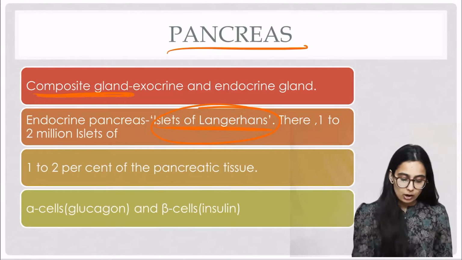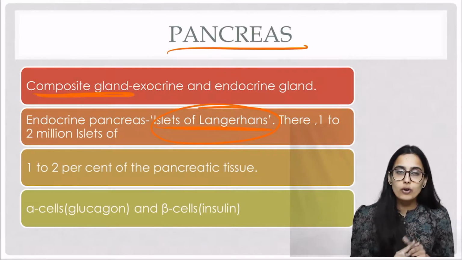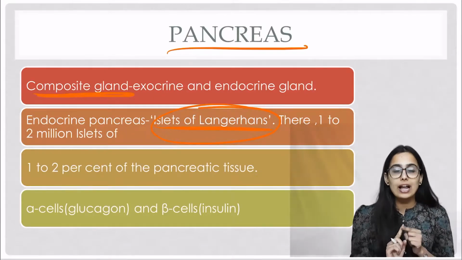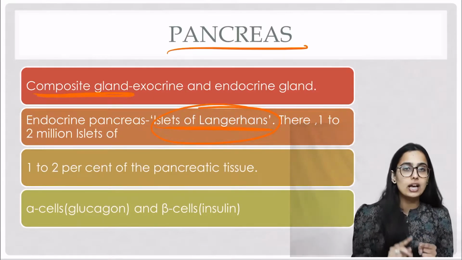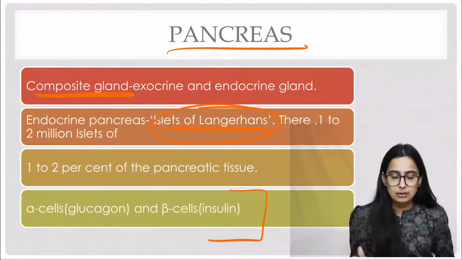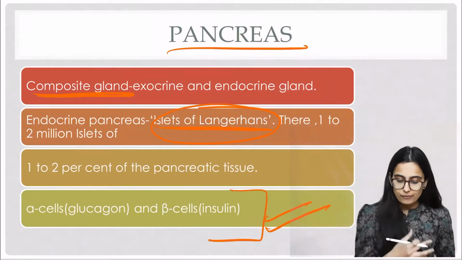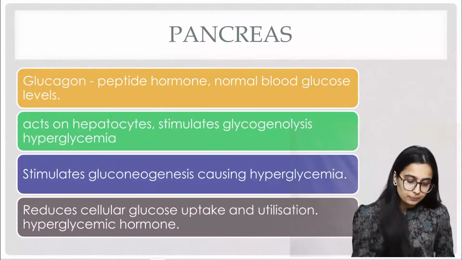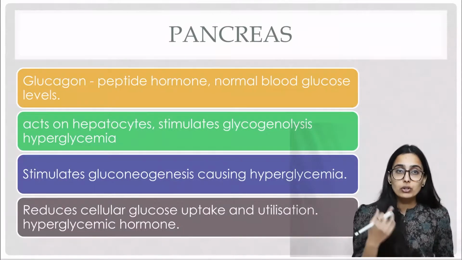Now there are two types of endocrine cells. The first is alpha cells and the second is beta cells. Alpha cells produce the glucagon hormone and beta cells produce the insulin hormone. Please remember this information because it can be asked in the question, that alpha cells produce glucagon and beta cells produce insulin. Now first we'll talk about glucagon hormone.